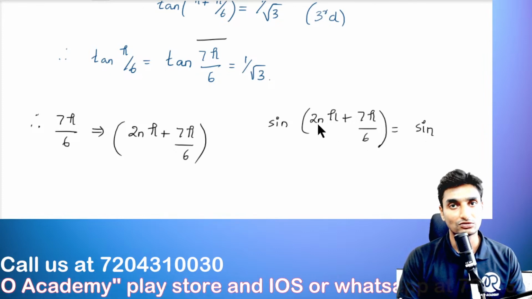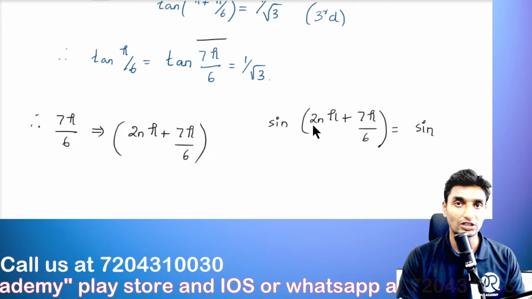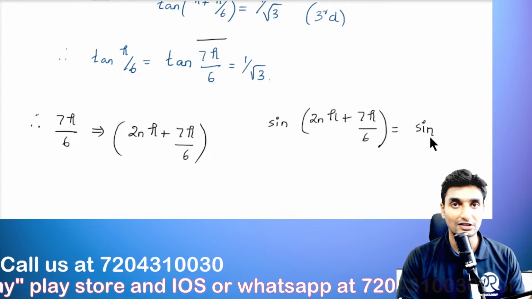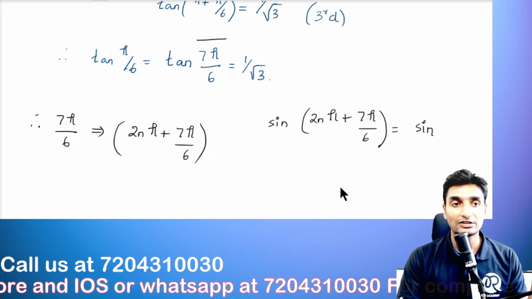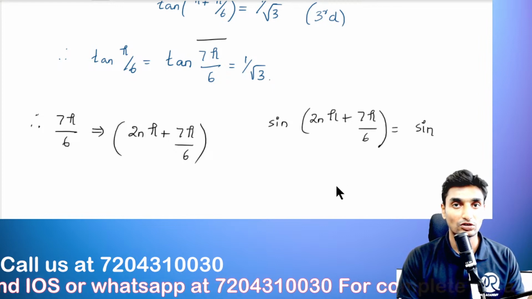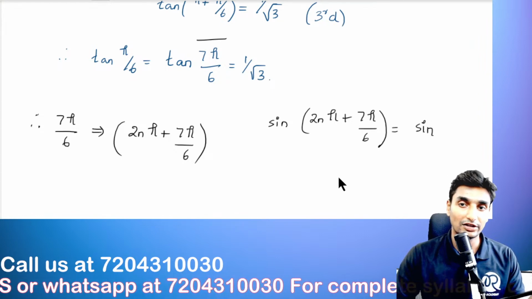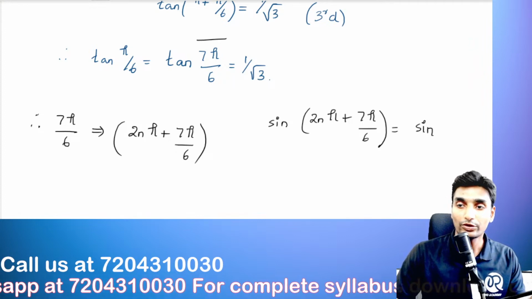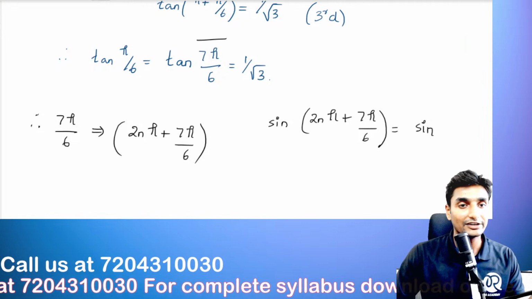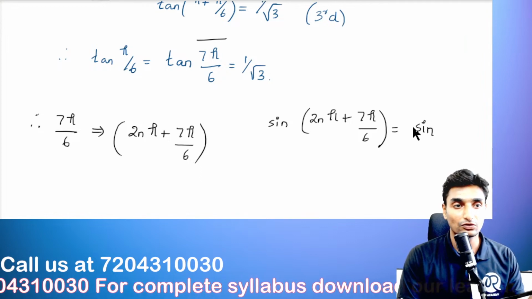N can change. n can be 1, 2, 3 independently. Sine will remain sine here. So 2 pi plus 7 pi divided by 6. So it will satisfy our equation according to the given question, in case of sine.